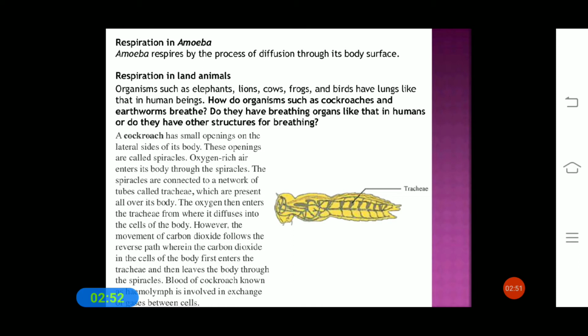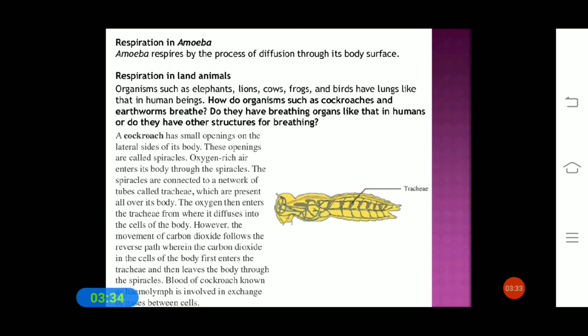First we will see respiration in amoeba. Amoeba is a microorganism that we cannot see with our naked eyes; it can be seen only under the microscope. Amoeba is a unicellular organism, made up of only a single cell, so all processes take place in that single cell. Amoeba respires by the process of diffusion through its body surface.